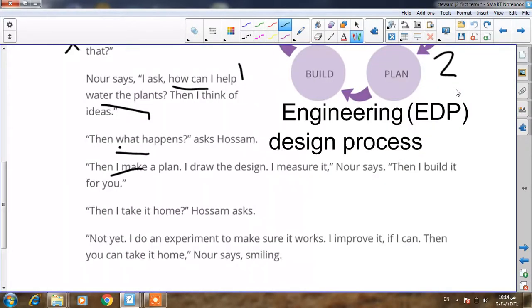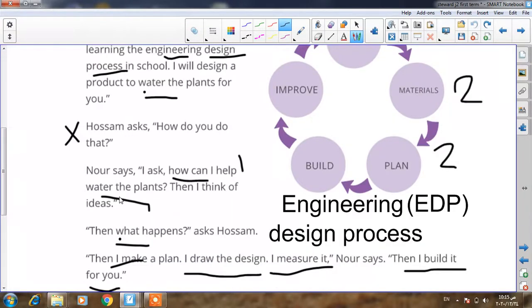Yes, and then I draw a design. I draw the design. Design of what? The design of the tool that Noor wants to make to help Husam in watering the plant. Noor said also, I measure it. Okay? And then I build it for you, Husam.